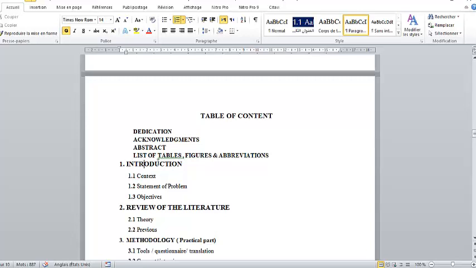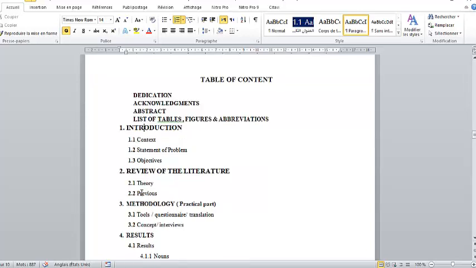So everybody should have an introduction, but within the introduction, you may choose a title for these. You may say context and problem statement. Here you may say structure of research. It depends here. You may choose. You are not obliged to follow this order.